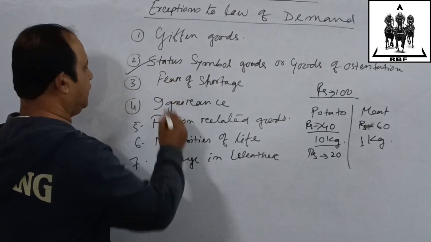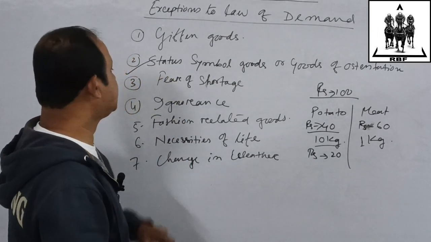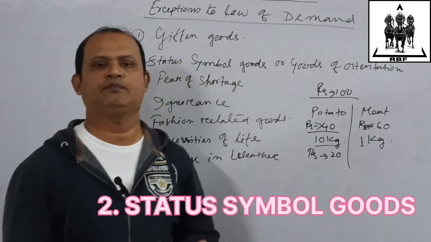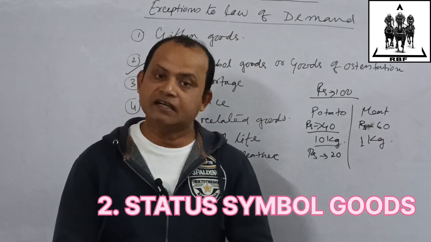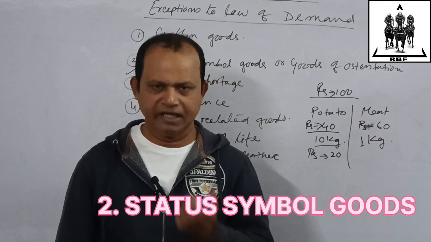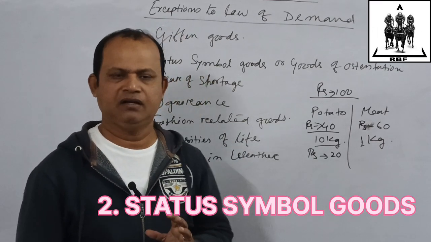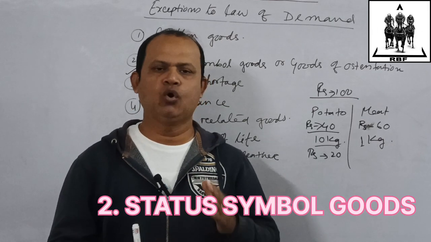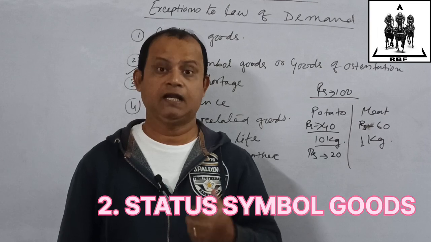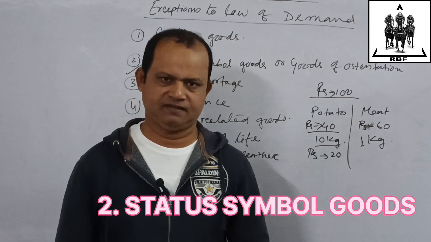Now another one, number two, status symbol goods or goods of ostentation. There are certain goods which people buy to show their aristocracy. For example, gold, diamond, platinum, antique paintings, luxury cars. Why do people buy these?